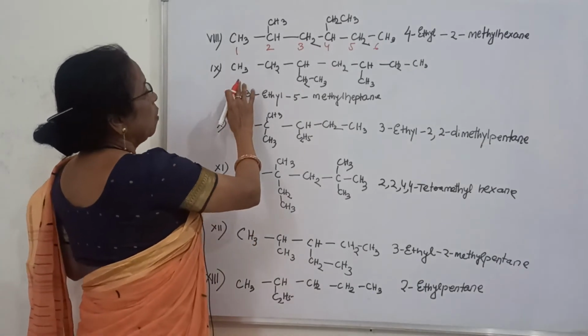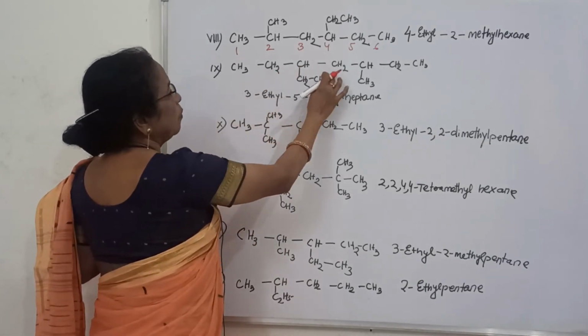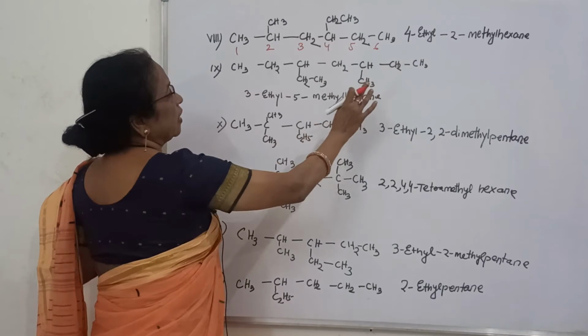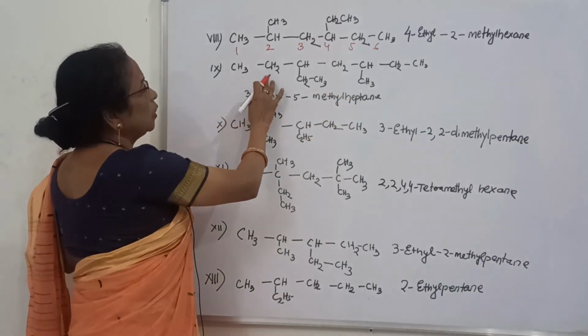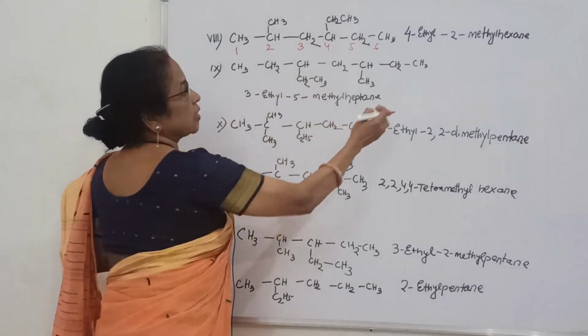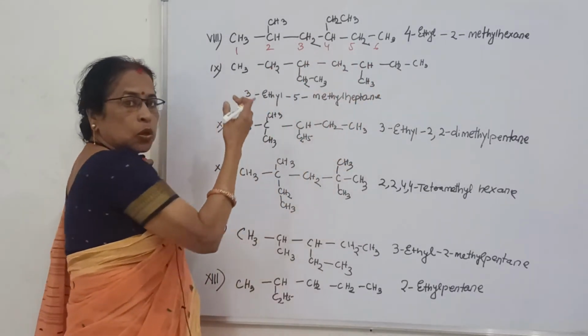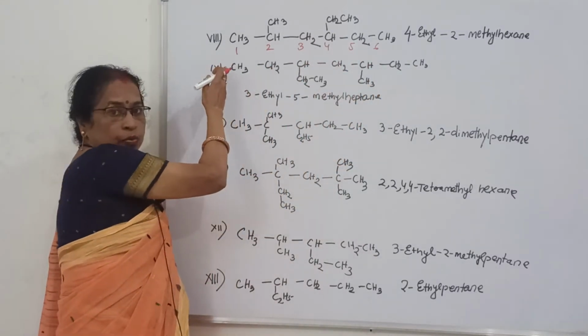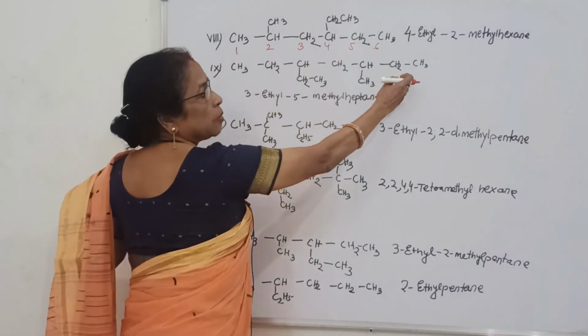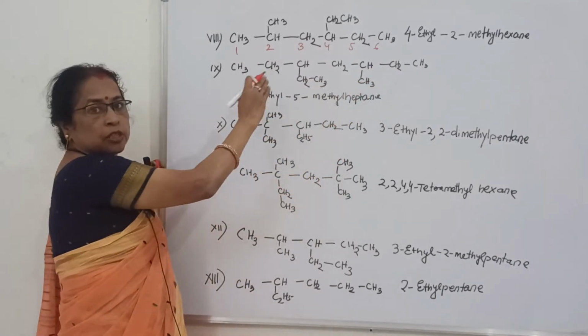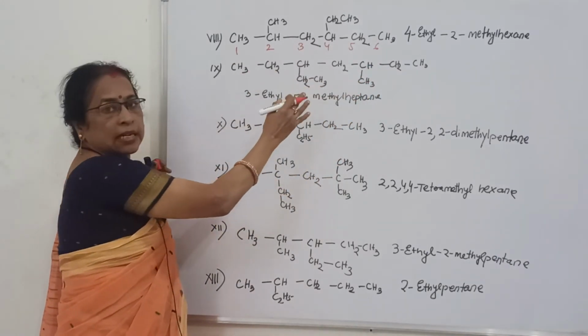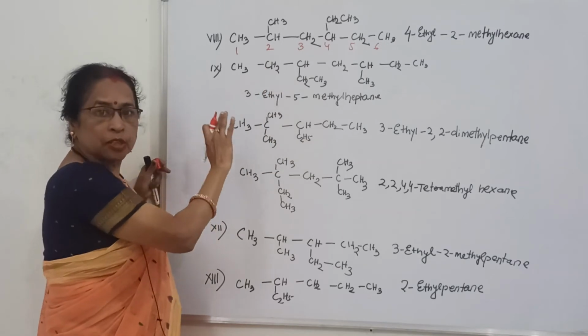Now here 1, 2, 3, 4, 5, 6, 7. If you count from this side, 1, 2, 3. But the question is whether you will count from this side or from this side, because the 3 position, from left and right side, has a substituent.